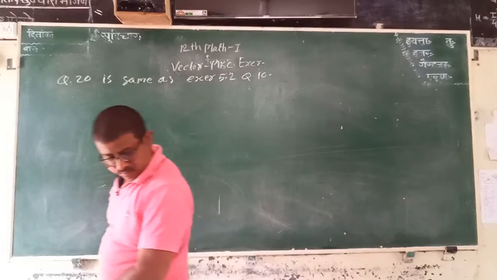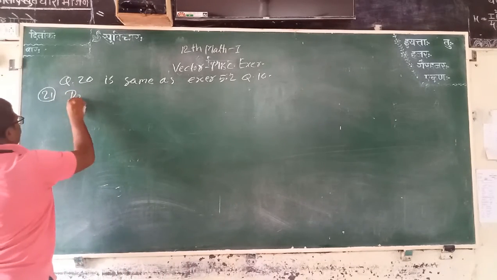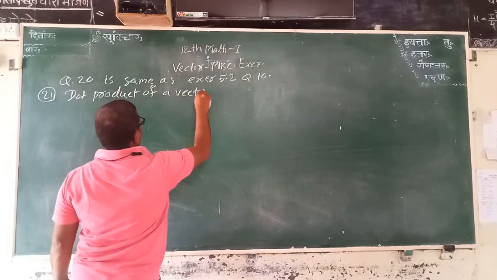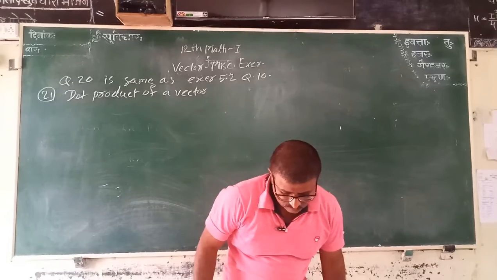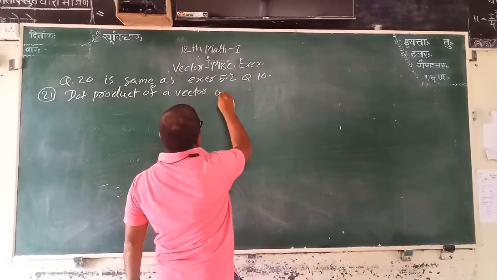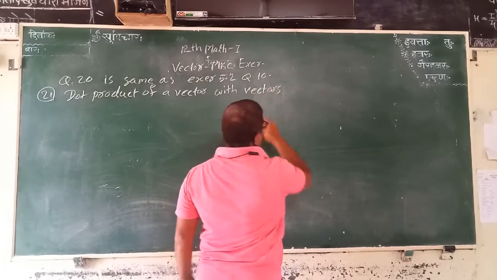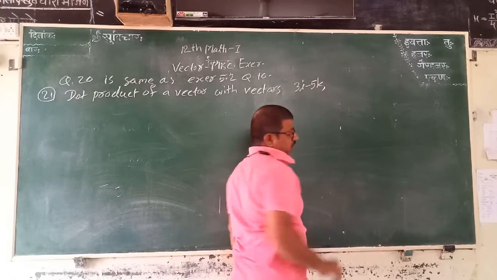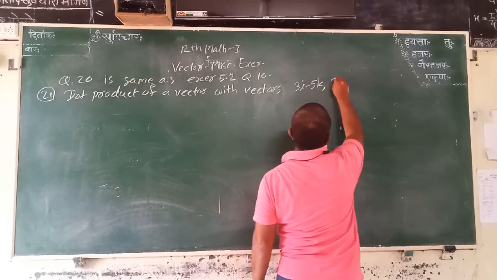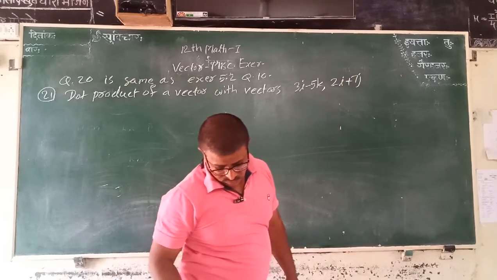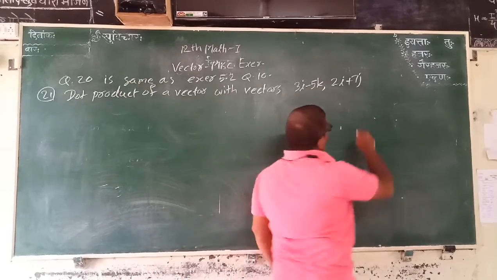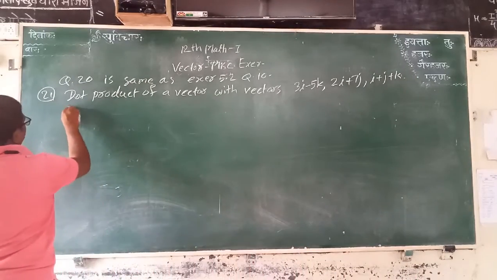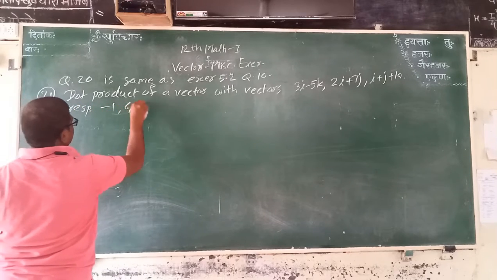Dot product of a vector with vectors 3i cap minus 5k cap, 2i plus 7j, and i plus j plus k, respectively minus 1, 6 and 5.